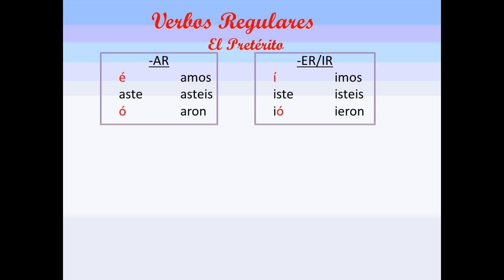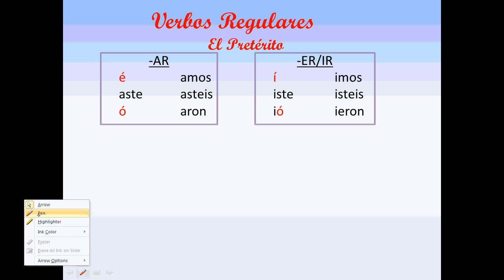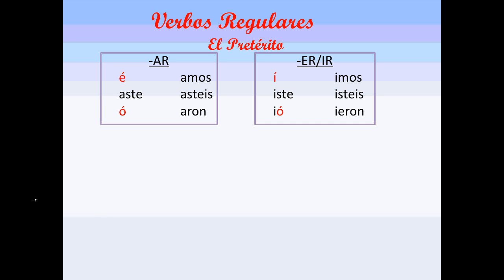Then the ER, IR endings: í, iste, ió, imos, isteis, ieron. Again, accent marks in the él, ella, usted form and in the yo form. The irregulars, dar, ver, ir, and ser, do not have them, but the regulars do.